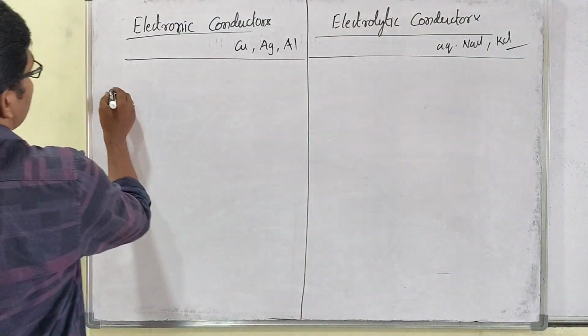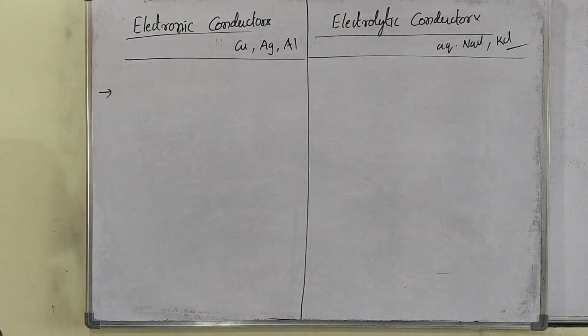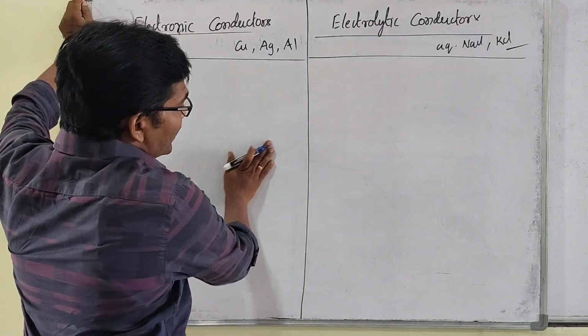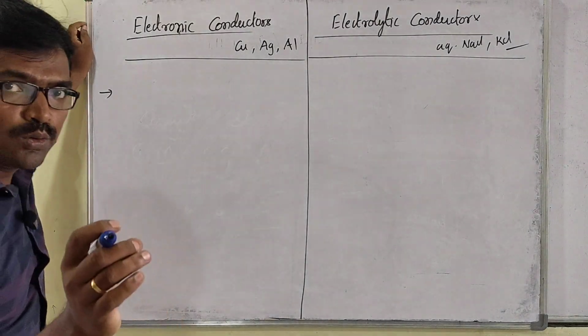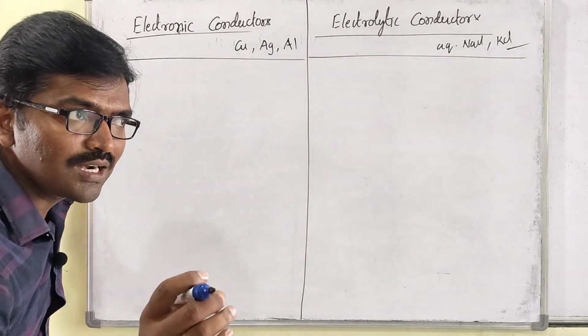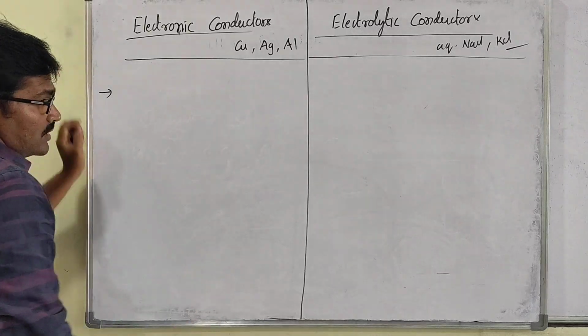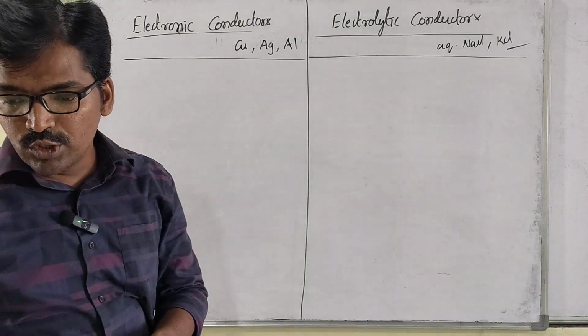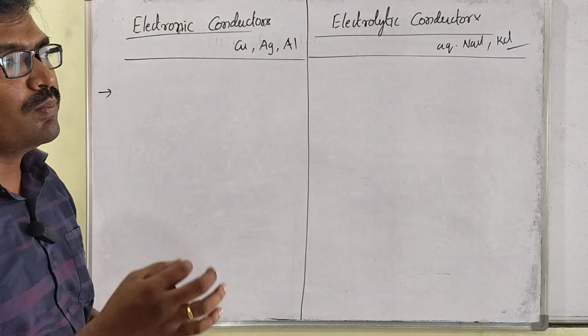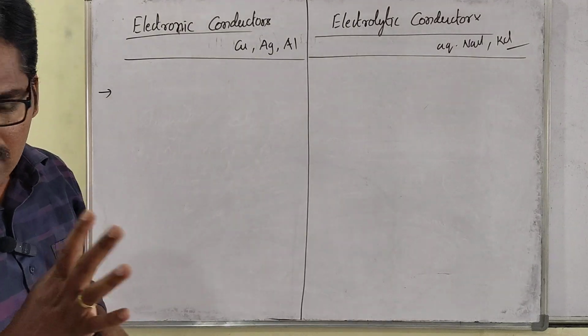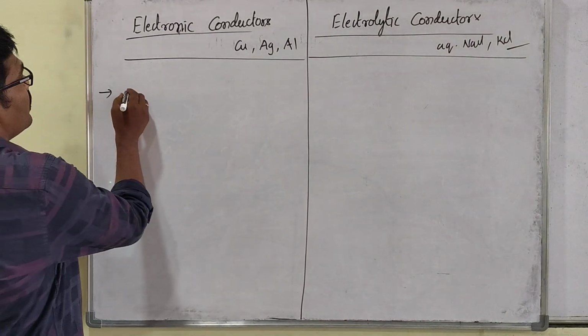Here, one thing you have to observe: in electronic conductors, electricity passes due to the flow of electrons, so the current flows due to the flow of electrons.